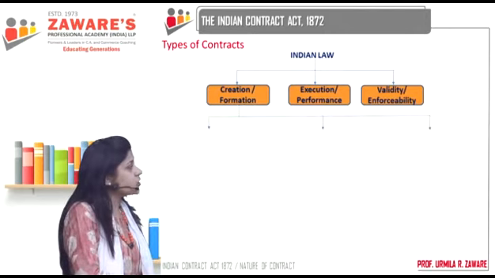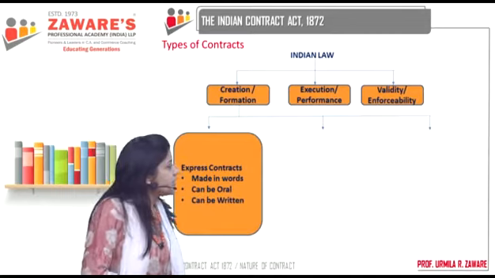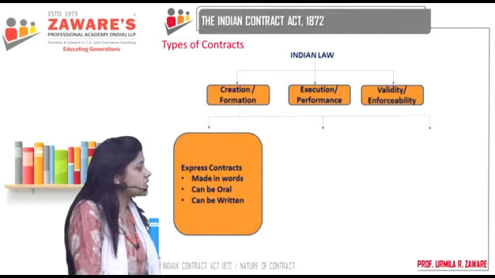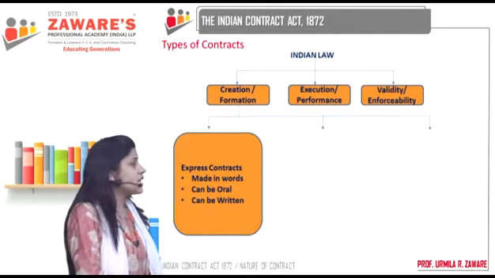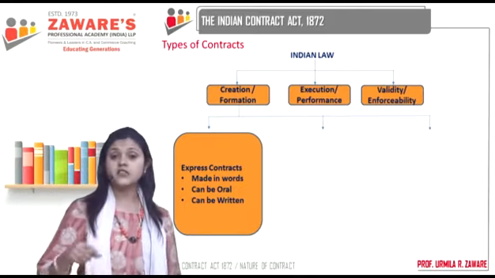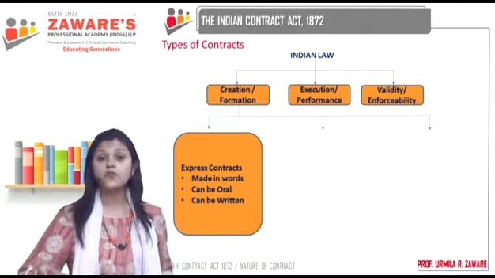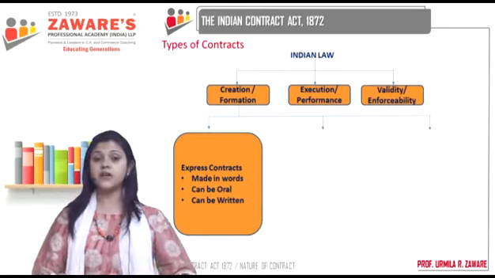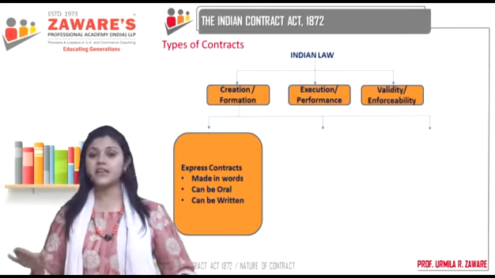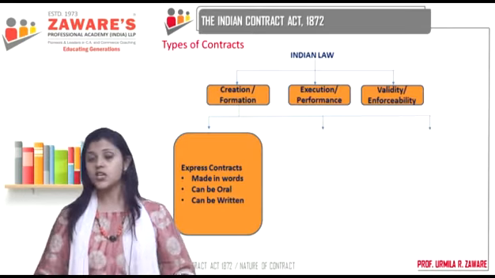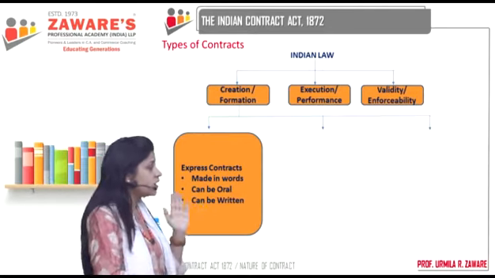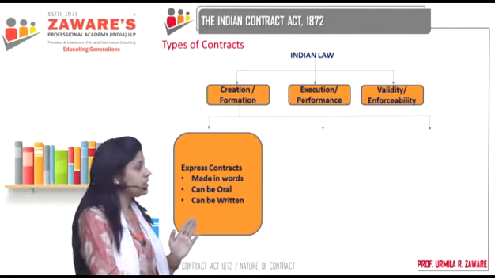On the basis of creation or formation, contracts are classified into express contracts. First, express means made in words. Now, made in words means these contracts are made using words. As you know, words can be spoken or written, correct? So these contracts can be oral also or they can be written also. So that is express, made in words, oral or written.